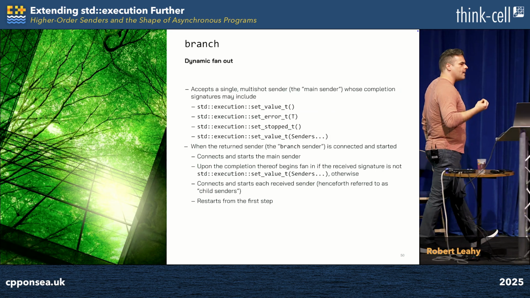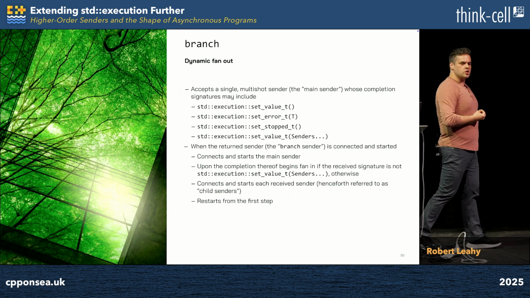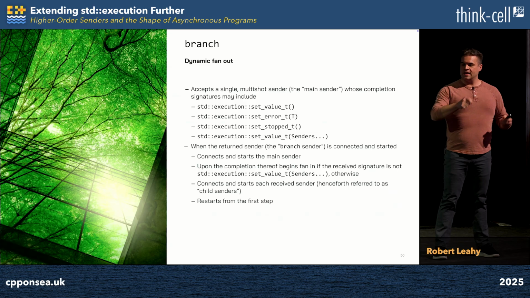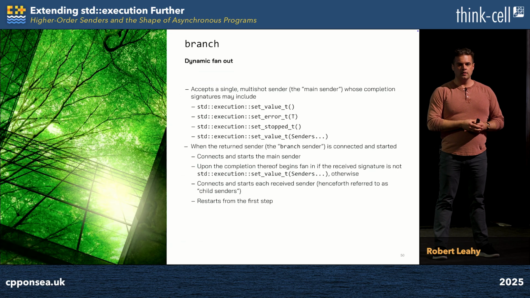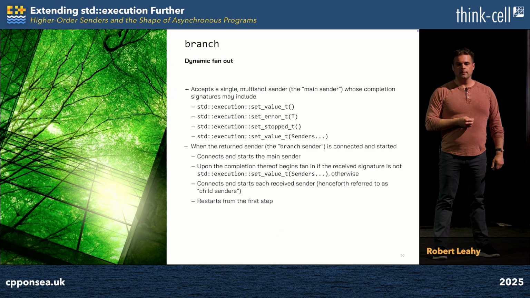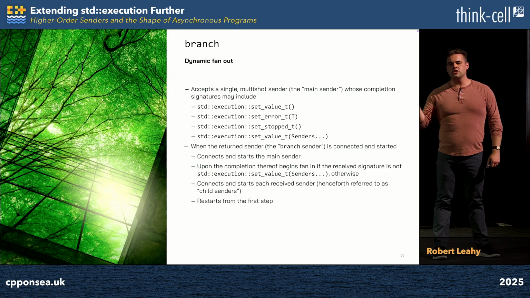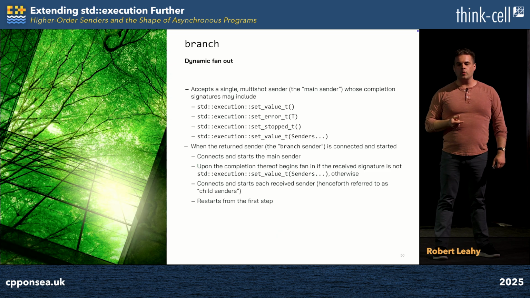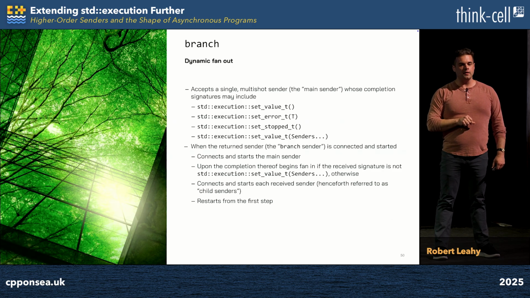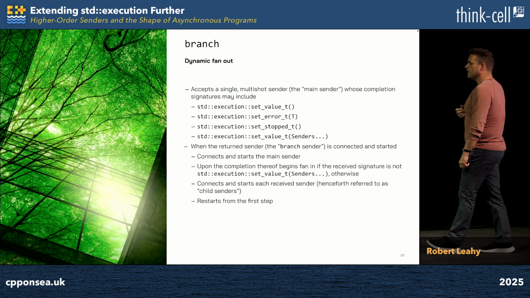And so we need to think about what happens when we connect and start a branch sender. Things start out looking very similar to repeat. We take the main sender, we connect and start it and allow it to run through to completion. But when it completes and sends us senders, things start to change dramatically. We go through each and every one of the senders that was sent to us and we connect and start that operation, but we don't wait for that to complete before we close the loop. We allow all those operations to start making forward progress, and then we immediately connect and start that main sender again. We allow that loop to continue generating work, despite the fact work it had previously spawned is still running.